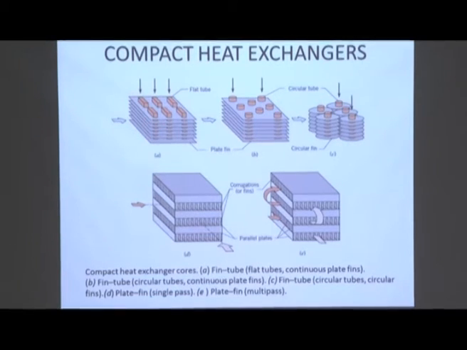and the fin plates. These are also circular tubes with circumferential thin fins. This is with rectangular fins, which I already showed you, and this is very interesting. This is parallel plates with fins, and in these passages we have the fluid flowing, and another fluid flows through the alternate passage. One fluid flows through this passage, another fluid flows through this passage from this direction.